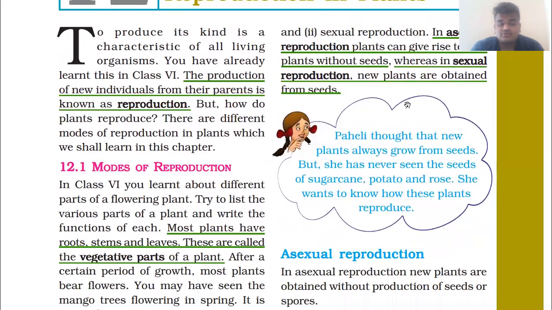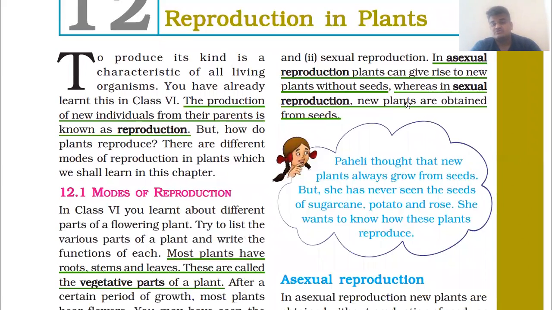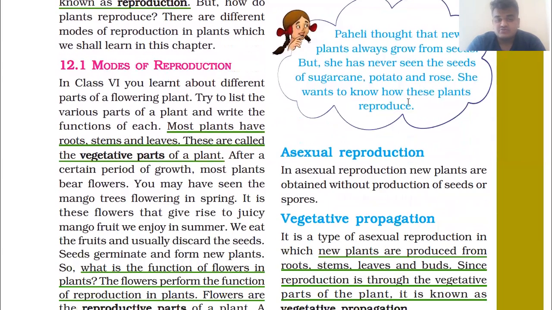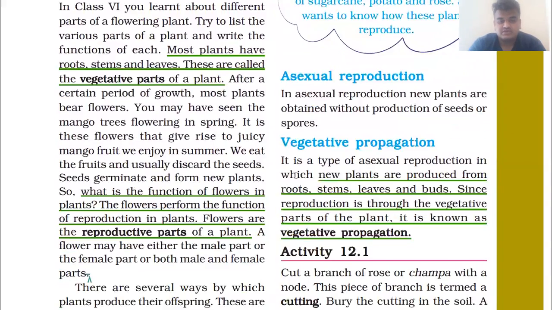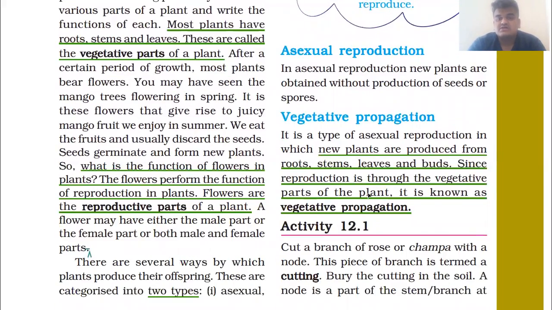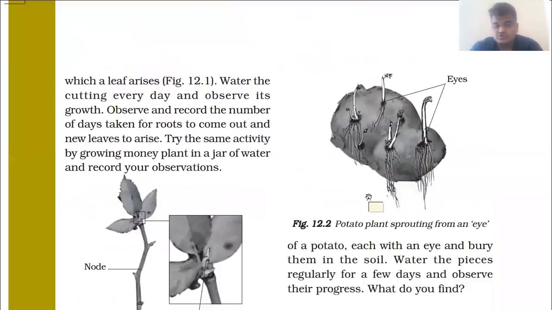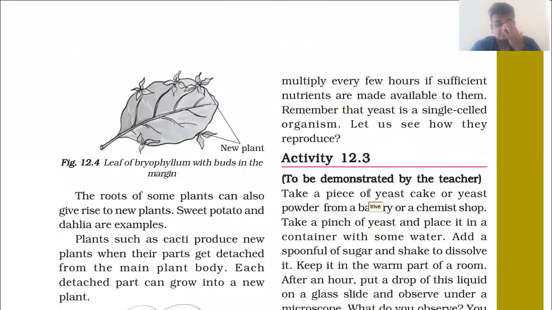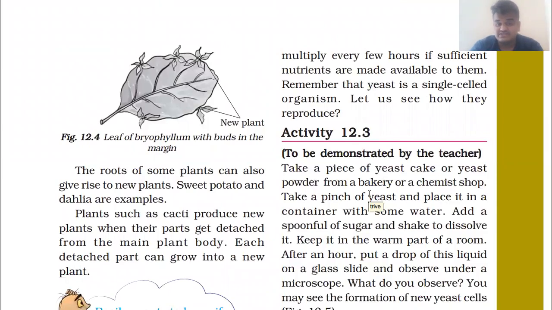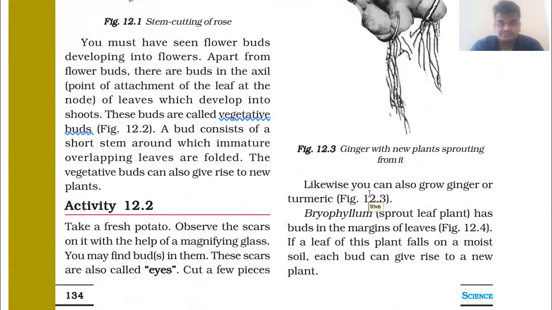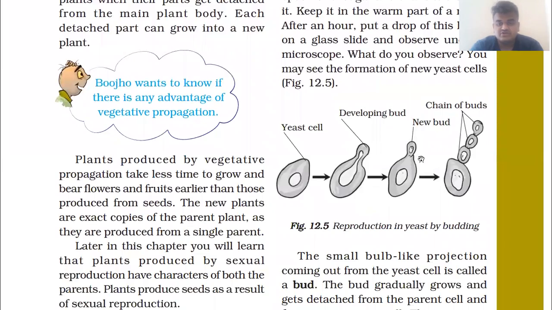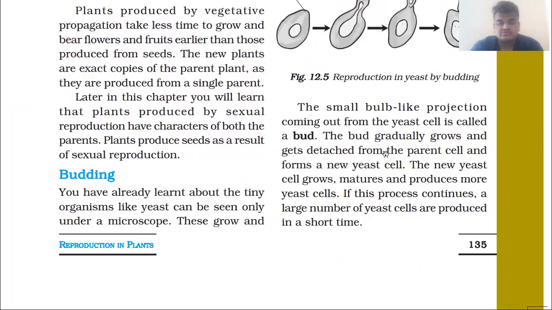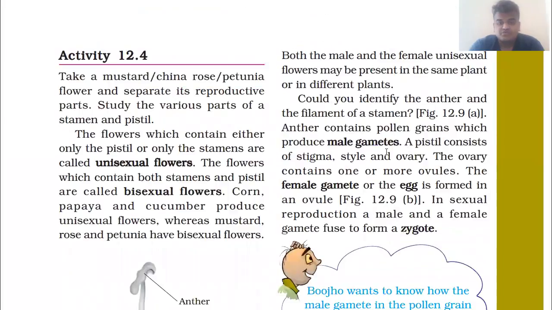After this, modes of reproduction: sexual reproduction and asexual reproduction, and vegetative parts. After this, reproductive parts, and vegetative propagation, in which we have gone through cutting and budding. Budding in yeast, see here you are given this example of yeast, and then spore formation.